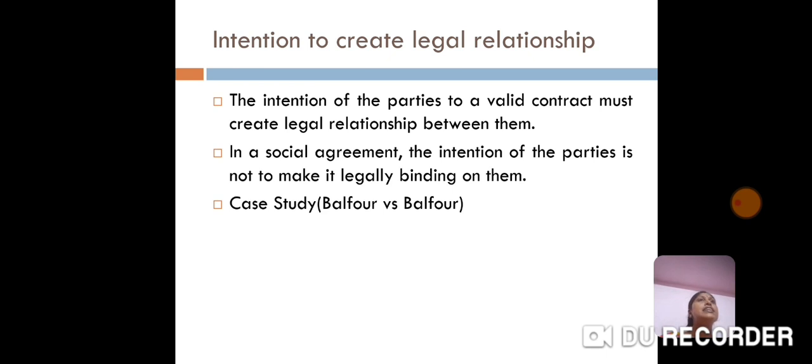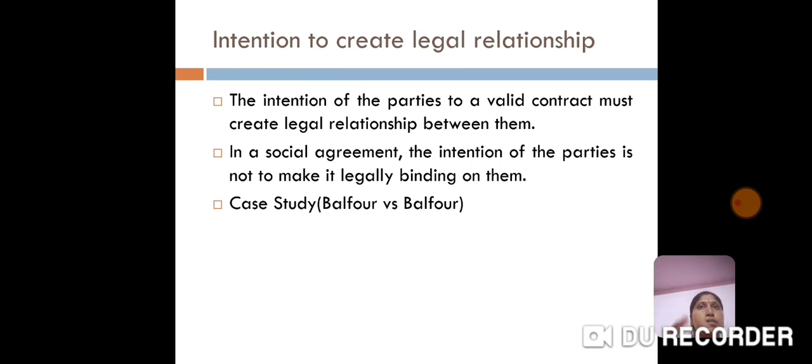Next is the intention to create a legal relationship. As we studied earlier, what is a legal obligation? Here also, the intention of the parties to a contract must create a legal obligation and not a social obligation. Here a case study is Balfour versus Balfour. Let's see this case study.